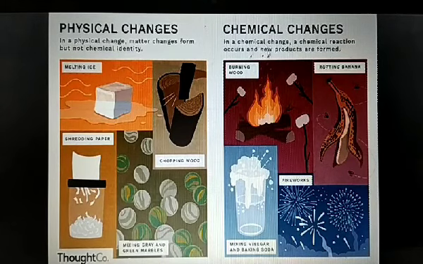Whereas, if we compare with the physical changes, these are chemical changes, like burning of wood. When you burn wood, it gets converted into ash, a new substance is formed. Mixing vinegar and baking soda, a chemical reaction takes place and carbon dioxide is released. As you can see here, froth is forming, meaning a new substance is being formed here. So that means it's an example of a chemical change. Fireworks, yes, chemical reactions take place there when you are providing heat to it. Rotting banana, yes, again this is also an example of a chemical change.